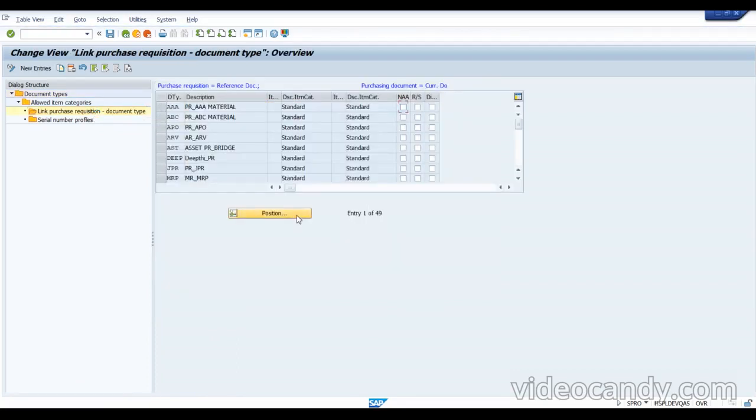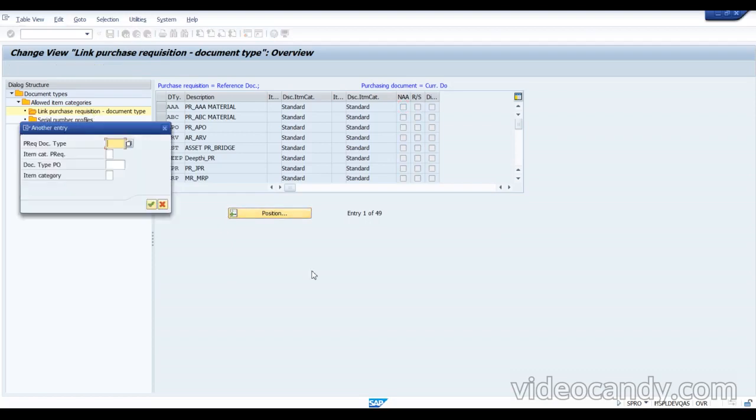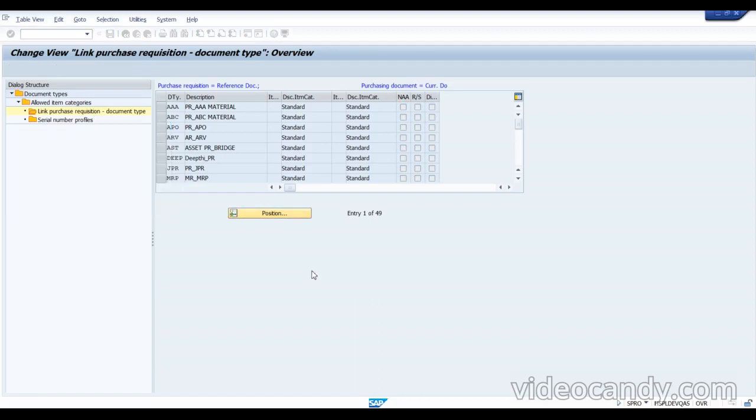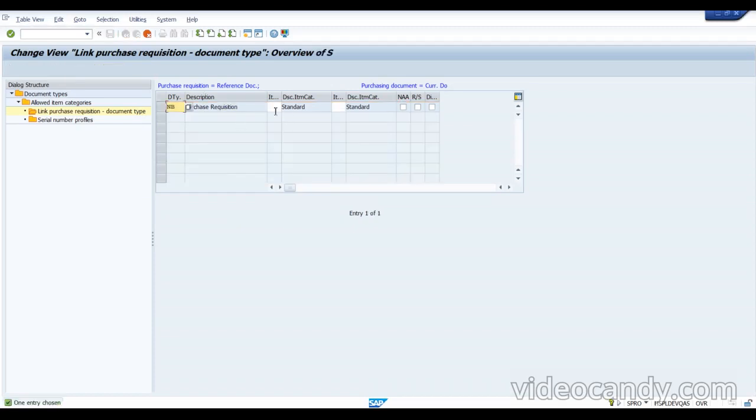Okay, so here we need to find that particular document type as NB. NB is a standard type. Here we need to maintain something over here. Yes, regarding that, let me copy this. I just want to make this one.